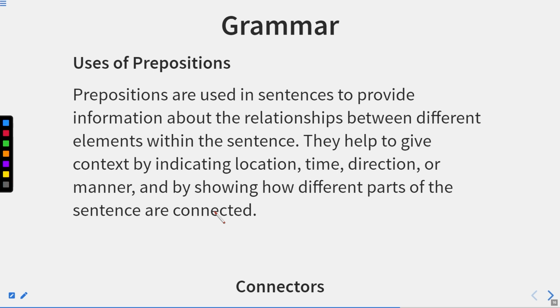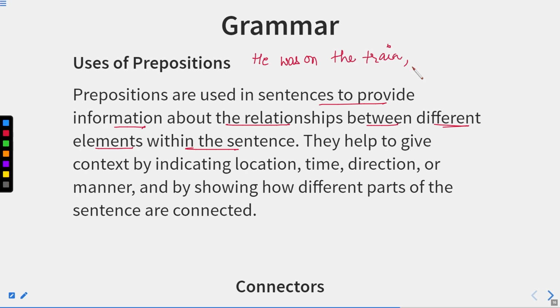So, the tracking structures, like GPS or maps, provide you the proper information about that person, and that is all about prepositions. Prepositions are used in sentences to provide information about the relationships between different elements within the sentence. Between different elements means, suppose there are many words written in the sentence. For example, he was on the train.